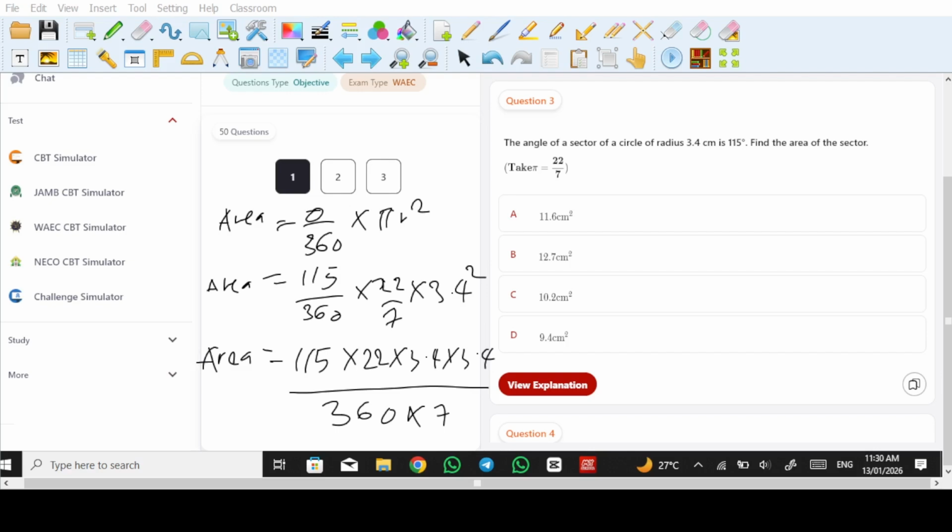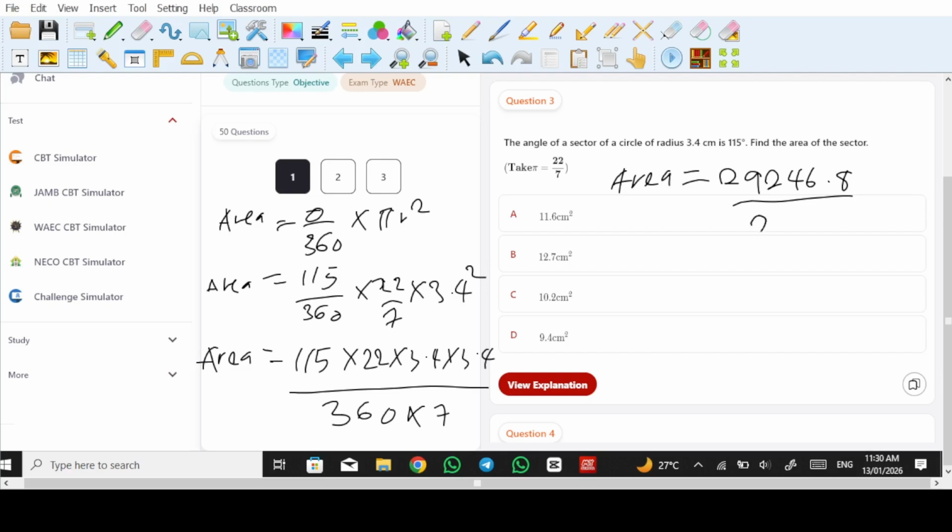So 115 times 22 times 3.4 times 3.29, 246.8. Okay, divided by 360 times 7.